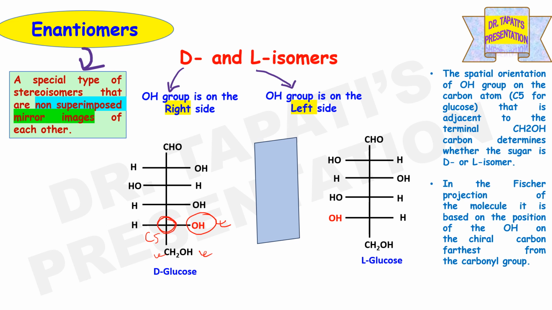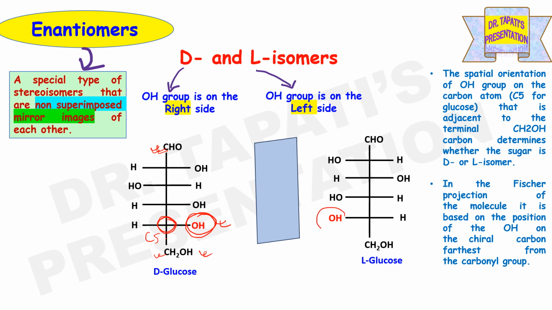So here also it is the C5 chiral carbon farthest from the carbonyl group. C5 is the chiral carbon which is farthest from the CHO group, and when the OH group is on the right side of the C5 carbon, it is known as the D series monosaccharide.